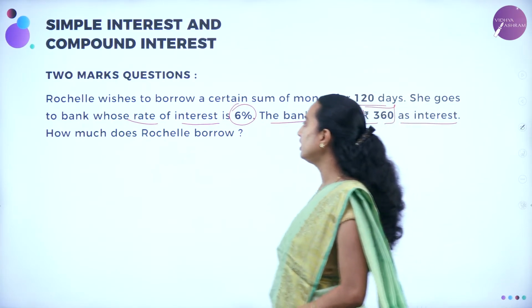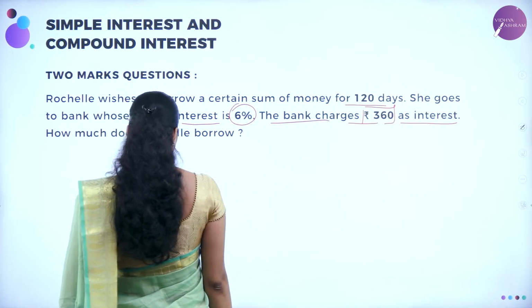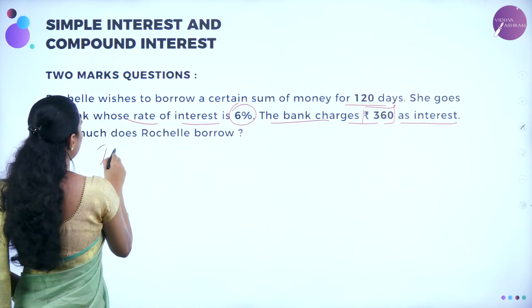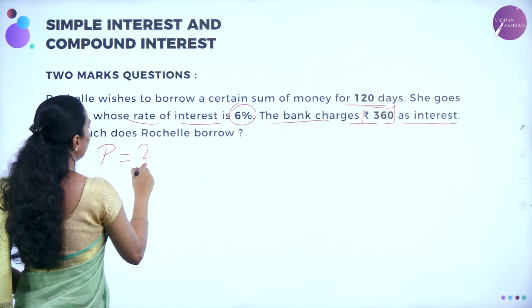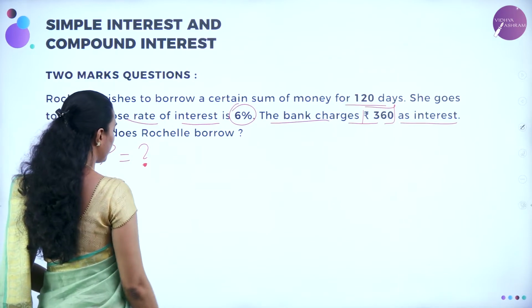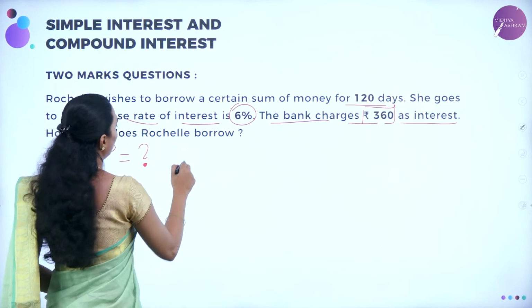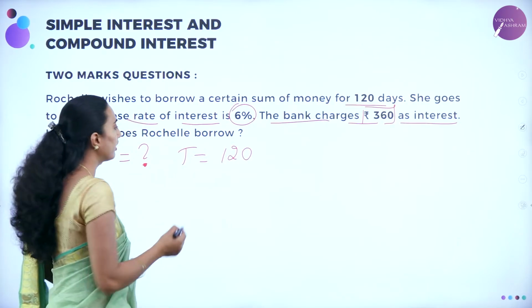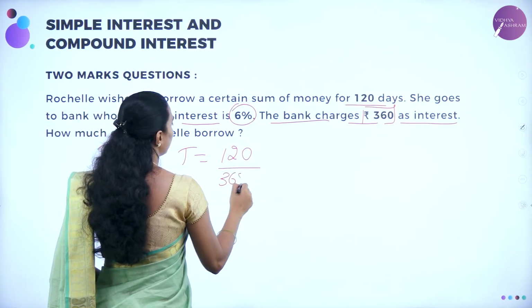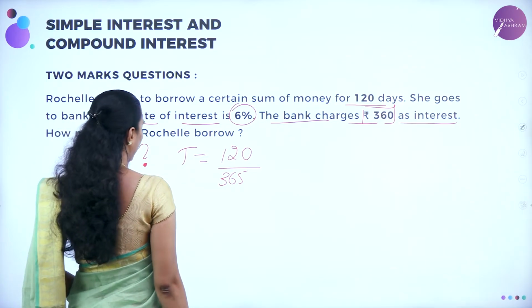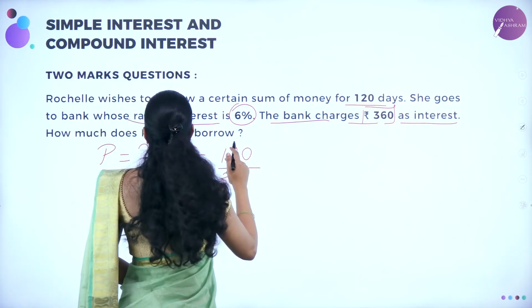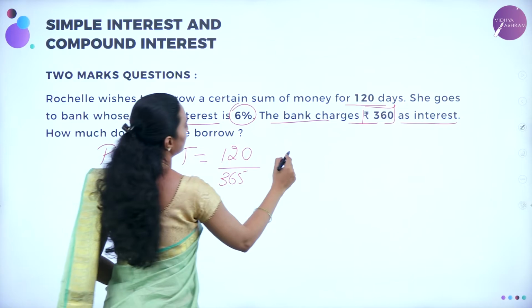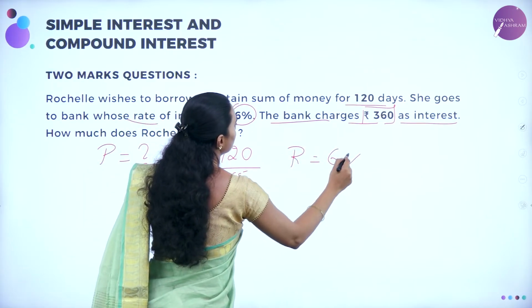So what they have given, let me see here. You need to calculate the principal amount. Let me look into the calculation. And T, they have given as 120 days. But 120 days should be converted into a year: 120 divided by 365. And then R, how much have they given? 6%. R they have given as 6%.